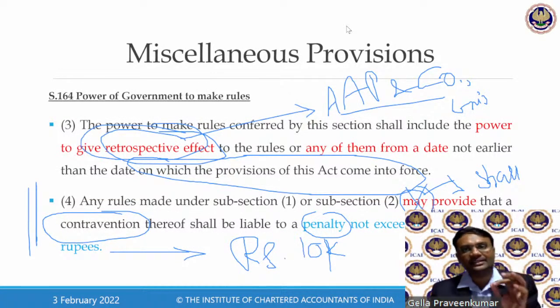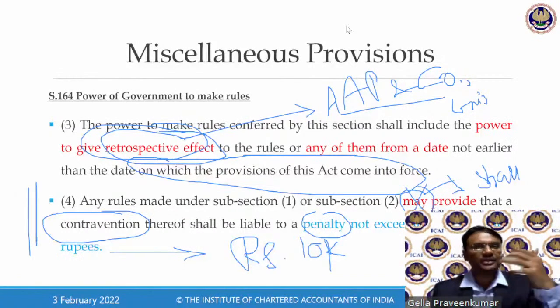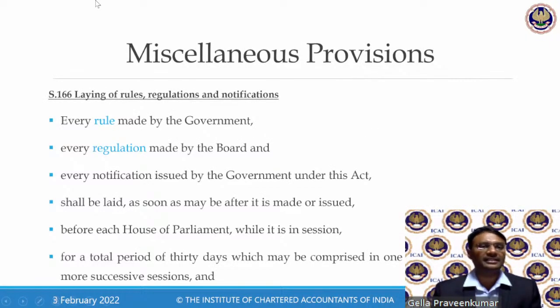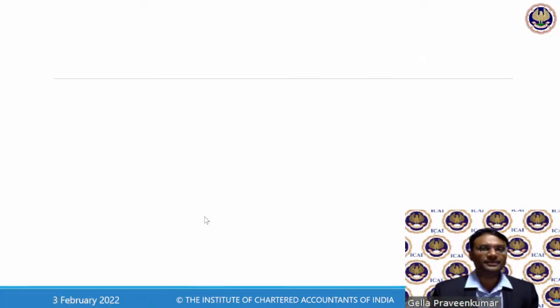I'm not criticizing students. No, beyond your examination, when you read a law, you need to read why it has come. What is the purpose of this coming into existence? Now, my section 166 says that any rules which have been formulated, these rules shall be put before the Parliament. There is an upper house, there is a lower house. So all these rules which have been formulated will be put before this house.